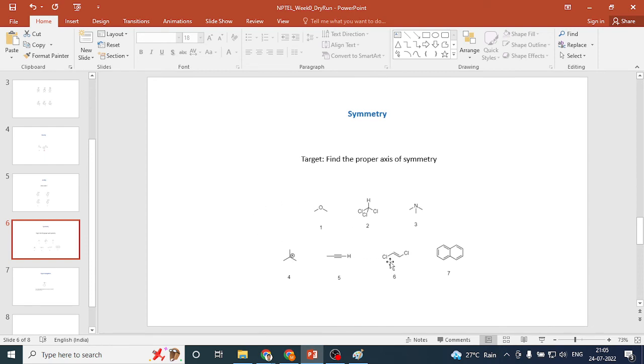And then this dichloro is also having a C2, which is passing perpendicular to this carbon-carbon plane, right? So you just rotate it along this axis, you will get the same orientation. Basically what you see is that mostly here C2 and C3 are there. So this was the question from the symmetry part.